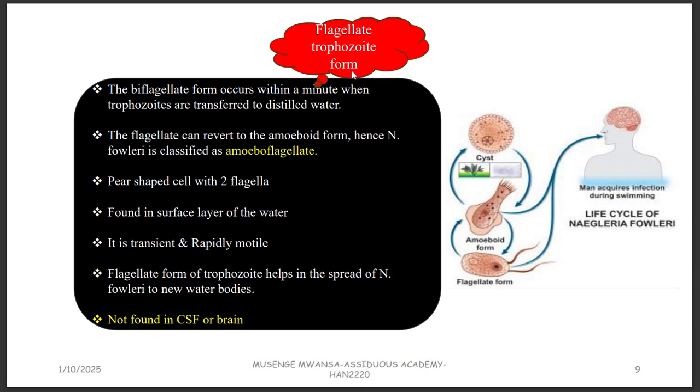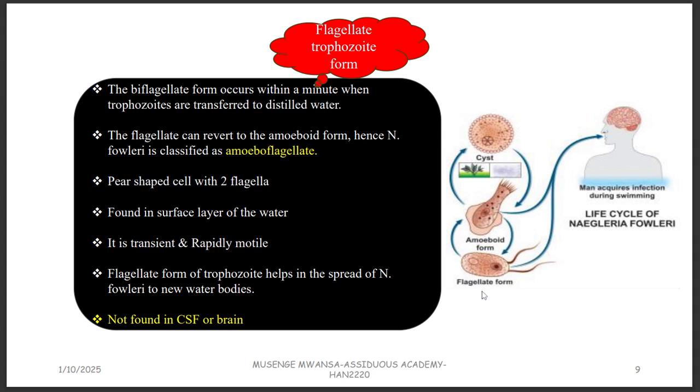When you look at the flagellate trophozoite form, this one is pear shaped. You can see even here the way it's looking, this one down. And it has got two flagella. You can see these two that are coming out. And it's found on the surface layer of the water, not on vegetation like the amoeboid form. And this form is transient, like it doesn't waste too much time in the flagellate form.